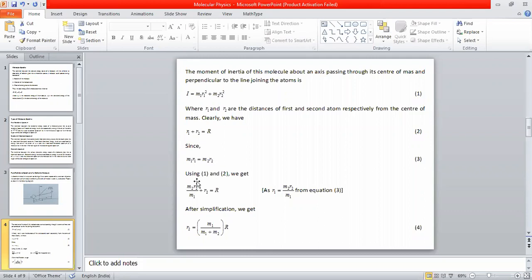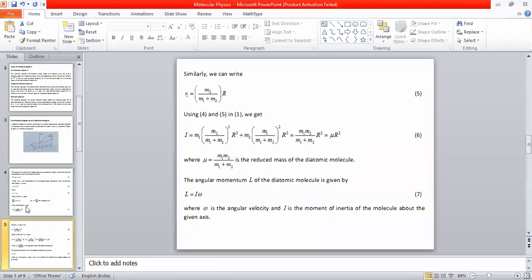If you simplify this expression, M2 R2 divided by M1 plus R2 is equal to capital R. Small R2 can be taken common. Taking it common, we get M2 plus M1 divided by M1. So therefore R2 becomes equal to, M1 goes to the right side, the denominator. So therefore R2 is equal to M1 divided by M1 plus M2 times capital R. Did you understand this step?